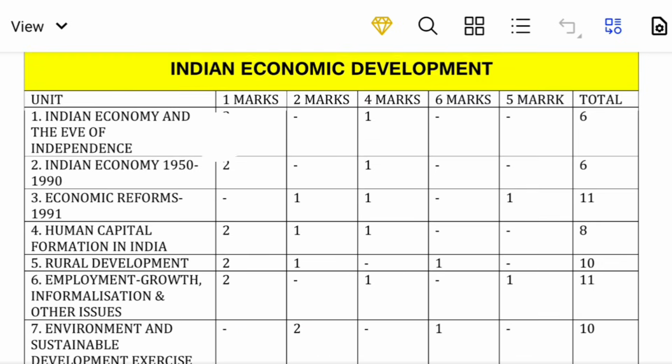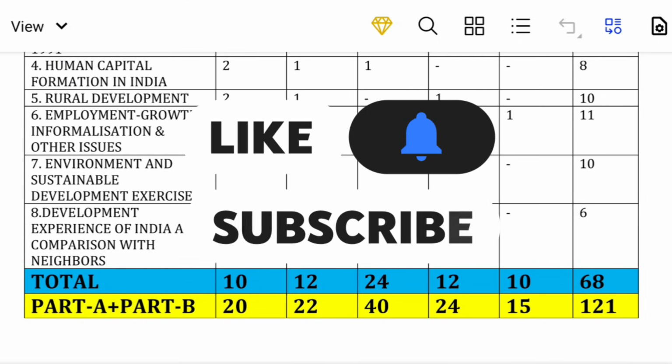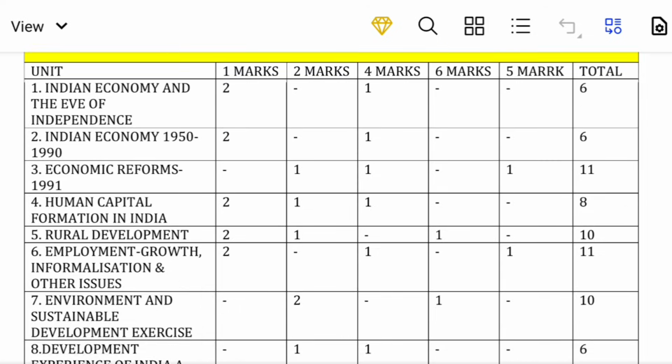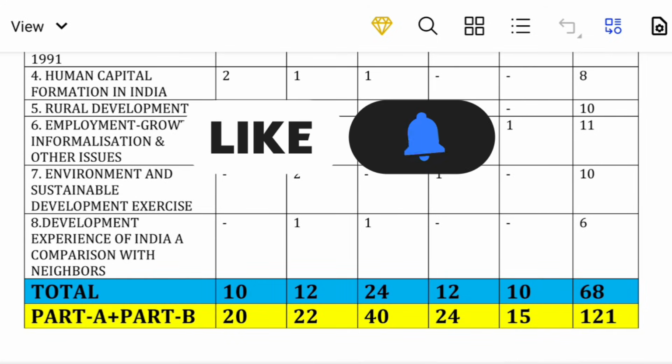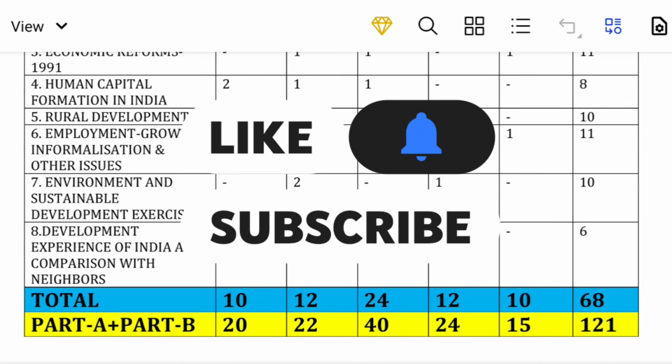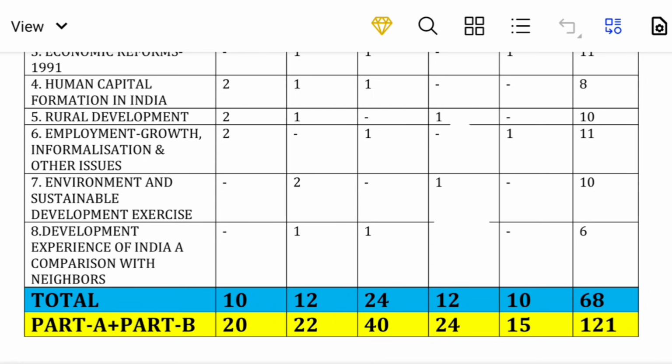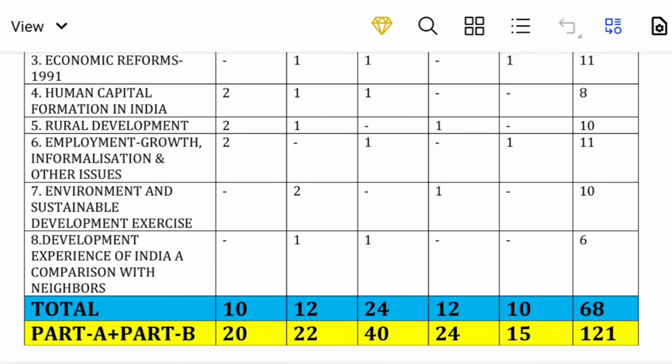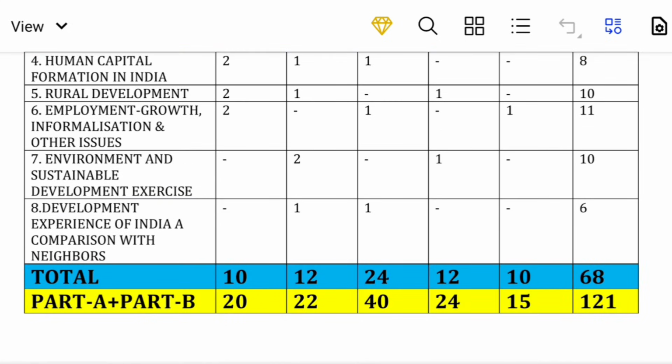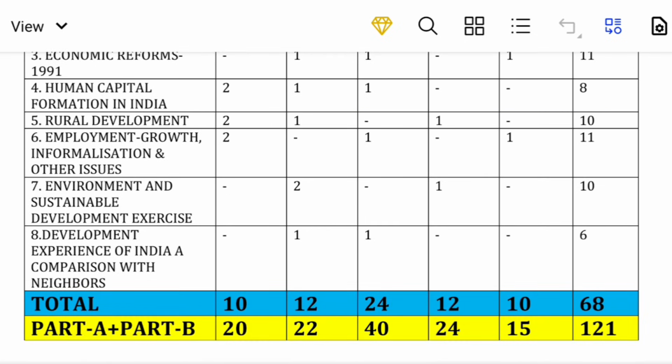So in the total Indian economic development, they are going to be asking for 68 marks. In the 1 mark questions, 10. For the 2 marks questions, they are going to be asking for 12 marks. For the 4 marks questions, 24. Next, for the 6 marks, there will be 2 questions, and for the project oriented, there will be 2 questions, that is 10.